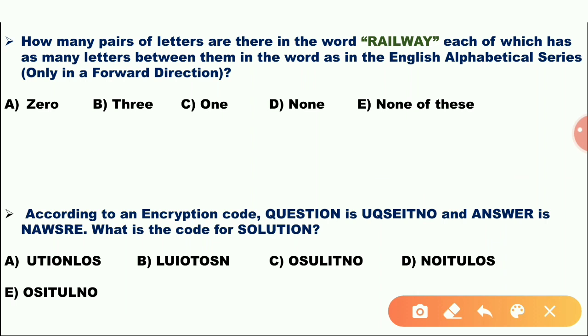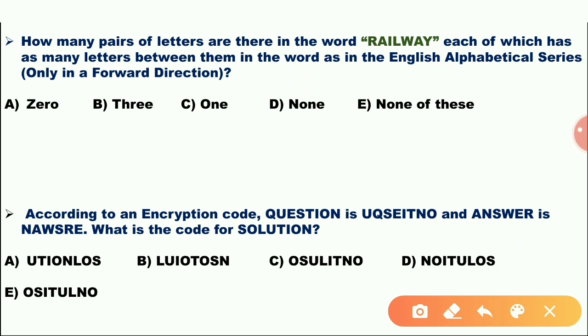How many pairs of letters are there in the word railway, each of which has as many letters between them in the word as in the English alphabetical series, only in a forward direction. What is in railway? A B C D E, no. A B C D E, no. W X Y, so one pair. R S T U V W X, so one pair is there. Only C is the option.